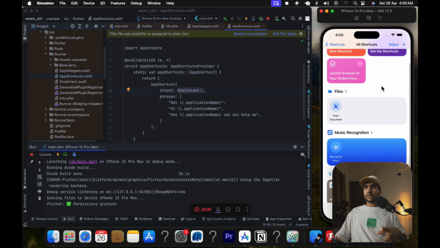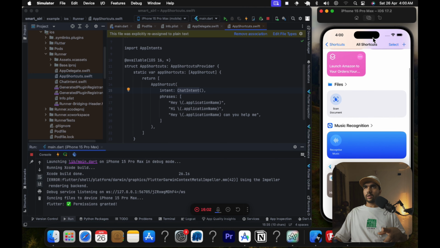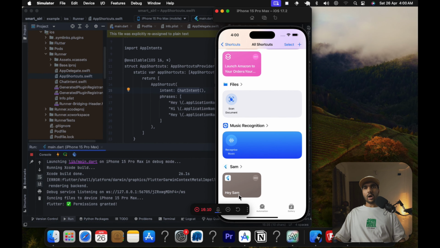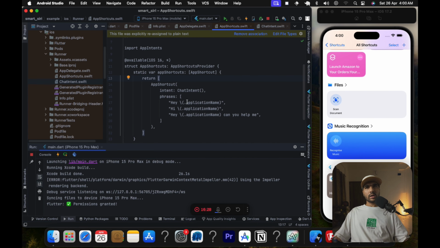If I go over here, you can see that we have this Sam app and we have this Hey Sam shortcut added. Why and how this Hey Sam text appears, that is coming in here. You can see that Hey Sam text appears from the phrases and it picks up basically the first phrase, whatever phrase we are taking in, right?